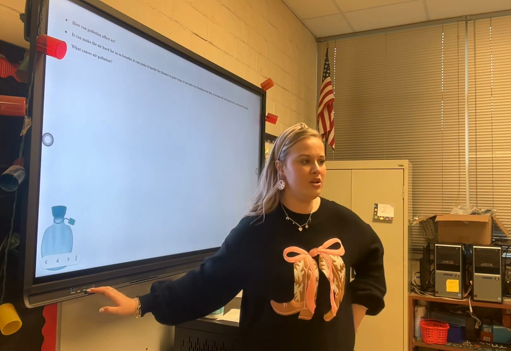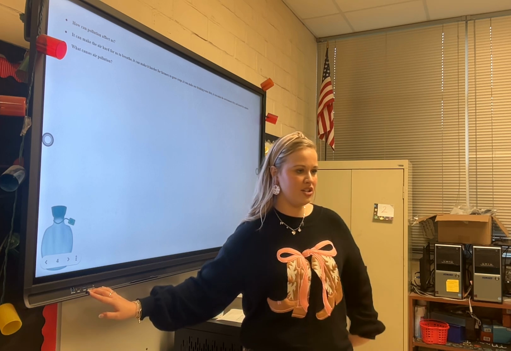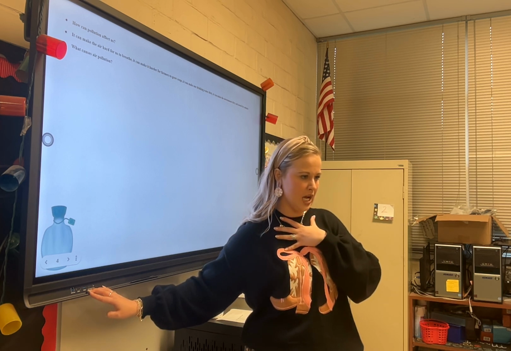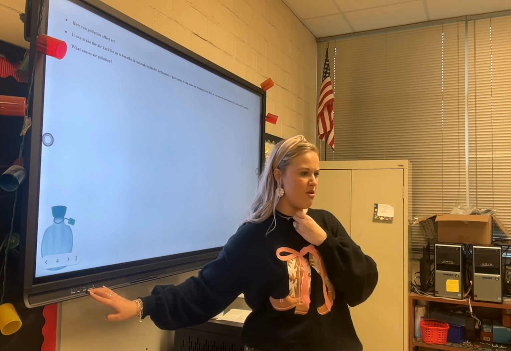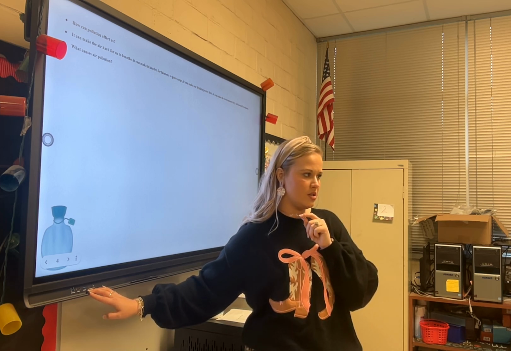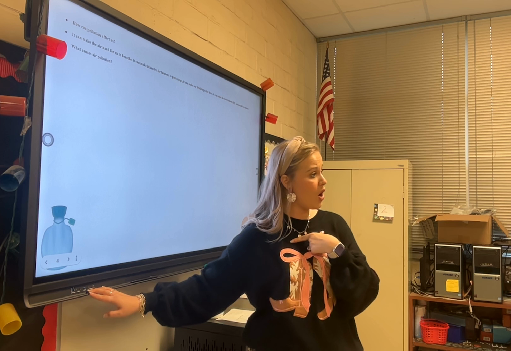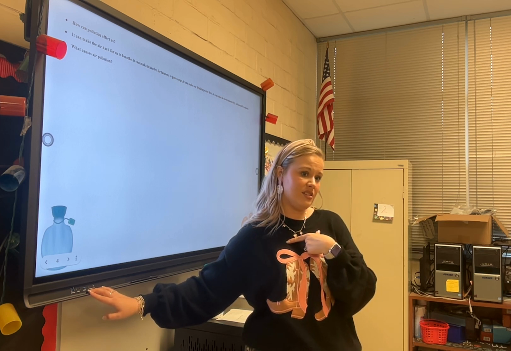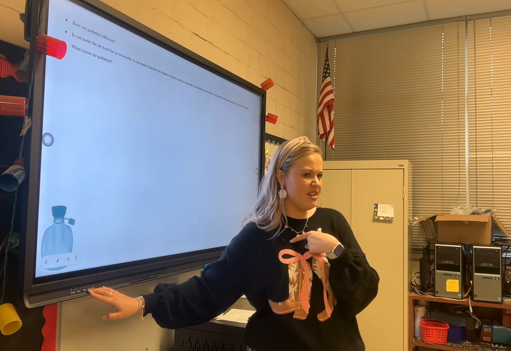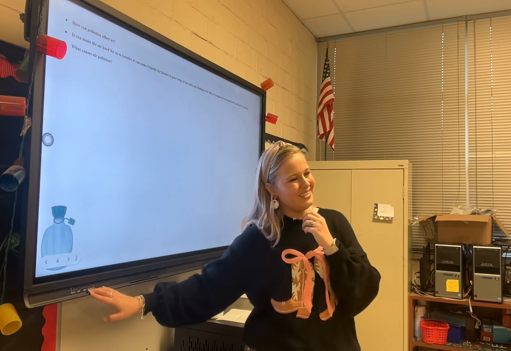So what causes air pollution? What causes our air to be polluted, Avery? Trash. But what goes up in the air that kind of makes it hard for us to breathe? Smoke, gas. But where does the smoke come from? Fires. Volcanoes. Factories. Cars. Planes. What about power plants, like a steel mill? Do you think that makes a lot of smoke? I said nuclear plants. Nuclear plants? Kinda.